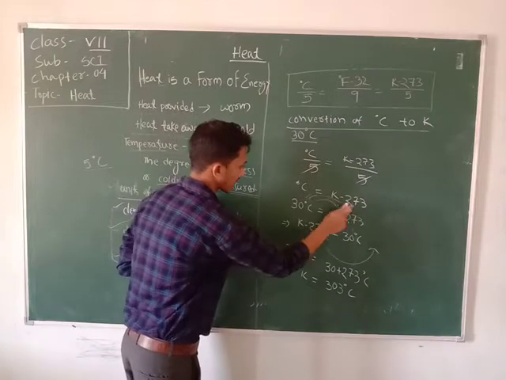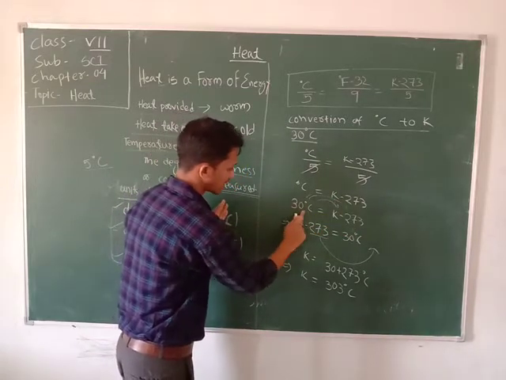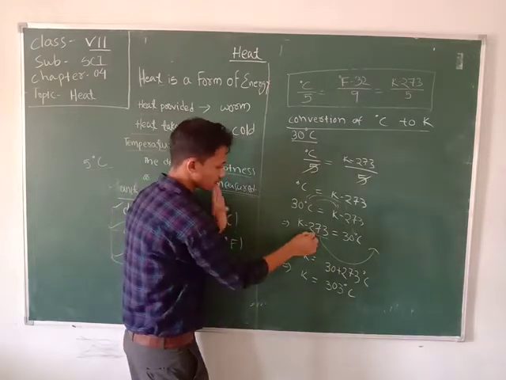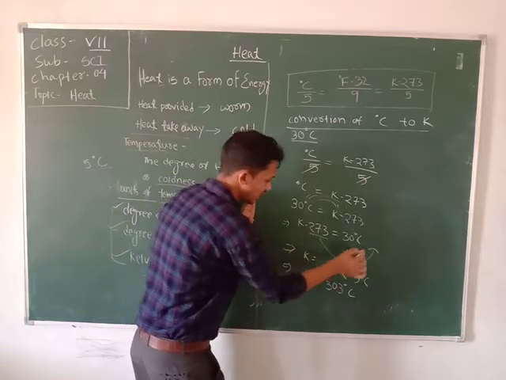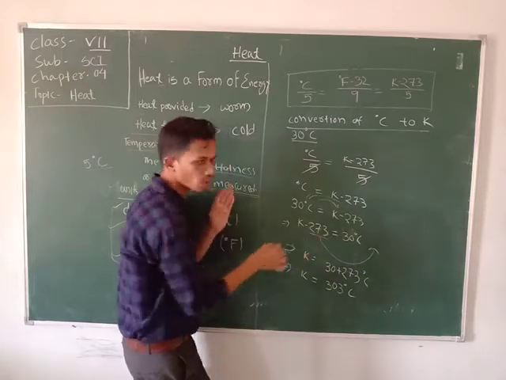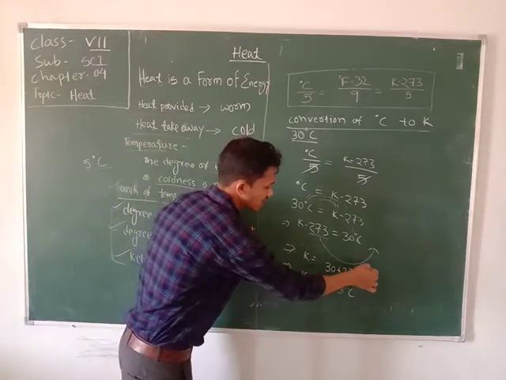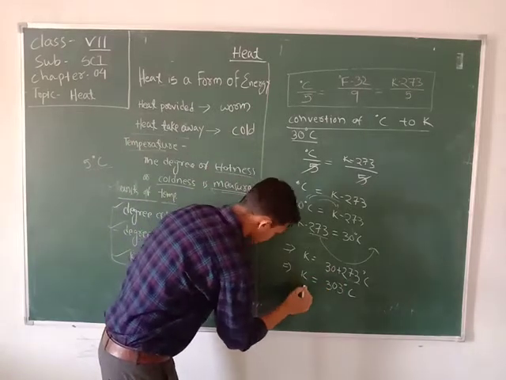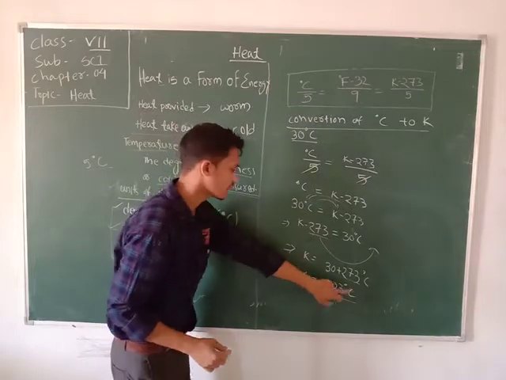I take 273 to the left side and the 30 degrees Celsius to the right side. Simply, on the left side minus 273 is there. When I take it to the right side, the minus sign becomes positive. So K is equal to 30 plus 273. By adding both, we get the value of K is 303.